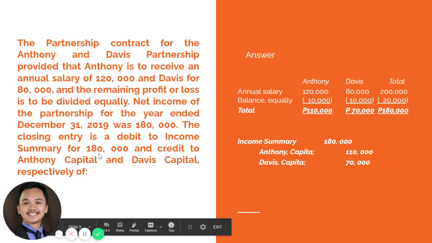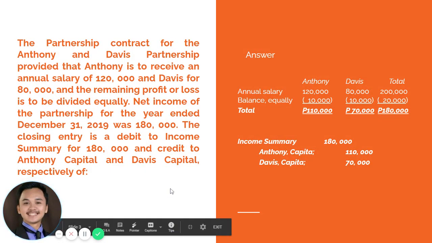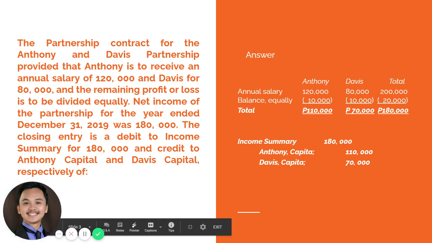Next question. The partnership contract for the Anthony and Davis partnership provided that Anthony is to receive an annual salary of 120,000 and Davis 80,000, and the remaining profit or loss is to be divided equally. Net income of the partnership for the year ended December 31, 2019 was 180,000. So the closing entry is a debit to income summary for 180,000 and credit to Anthony Capital and Davis Capital, respectively, of how much?